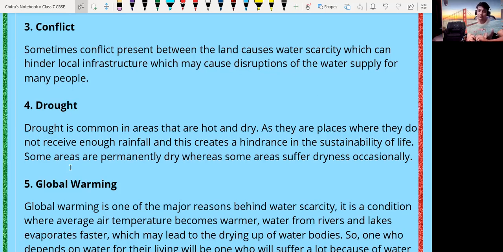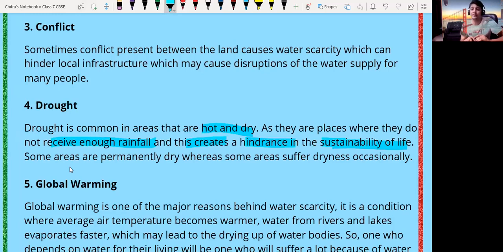Fourth point, we have drought. Drought is common in areas that are hot and dry, where underground water is also going down and down day by day, as they are places that do not receive enough rainfall, and that creates a hindrance to the sustainability of life.